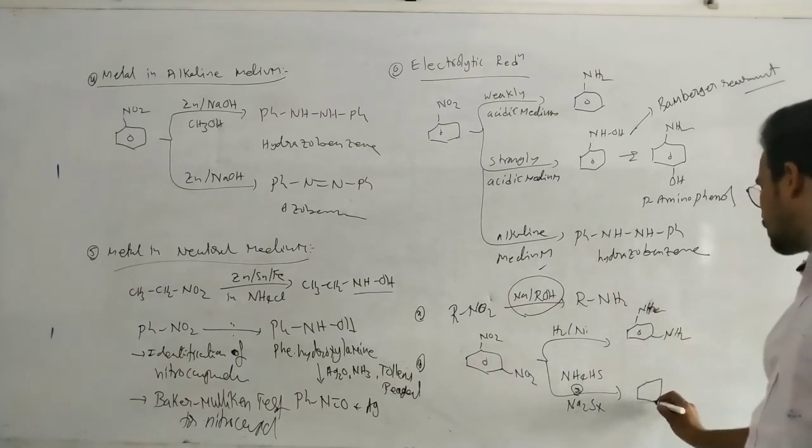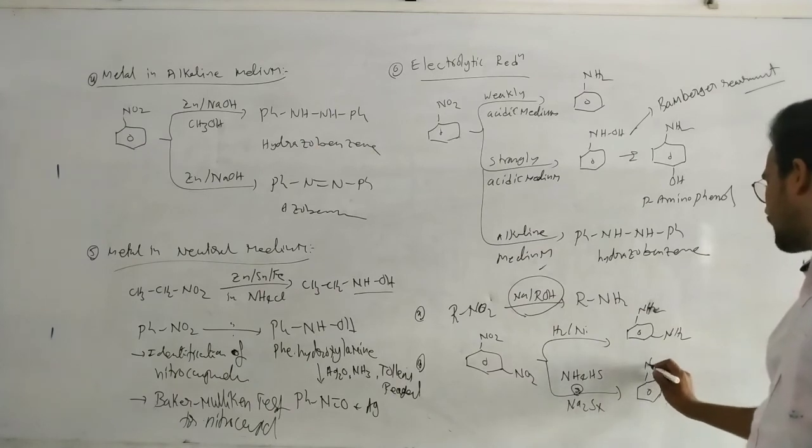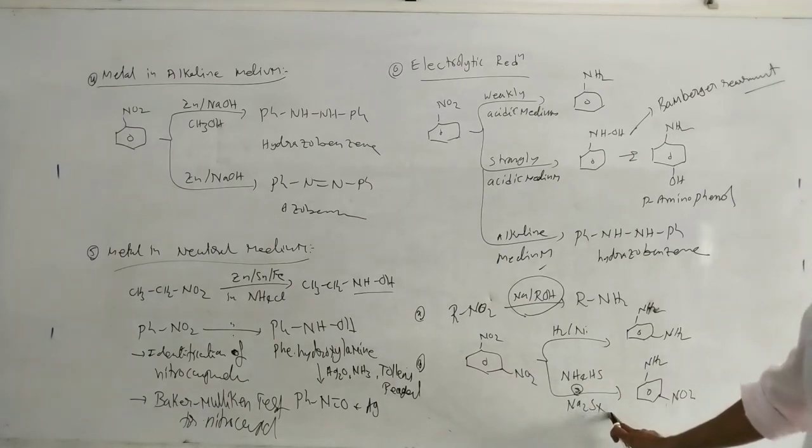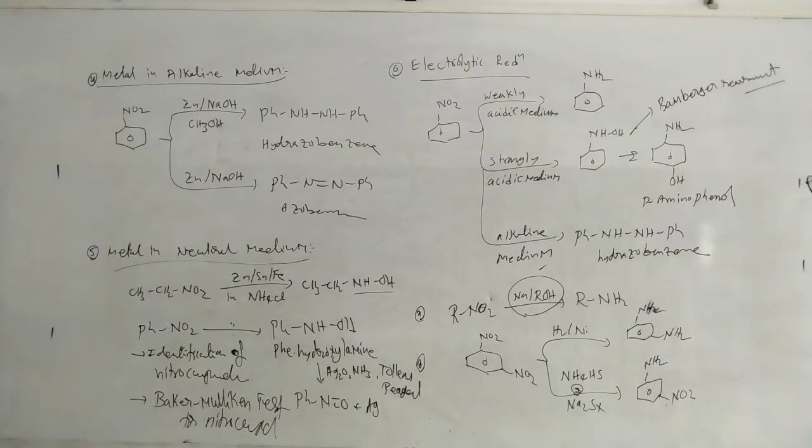But with sodium bisulfide or sodium polysulfide, Na2Sx, for example Na2S5, that means polysulfide.